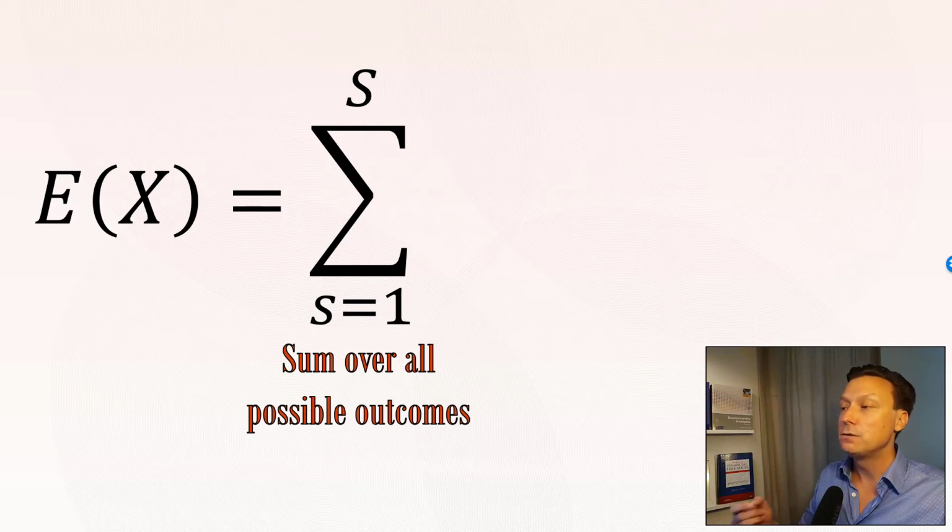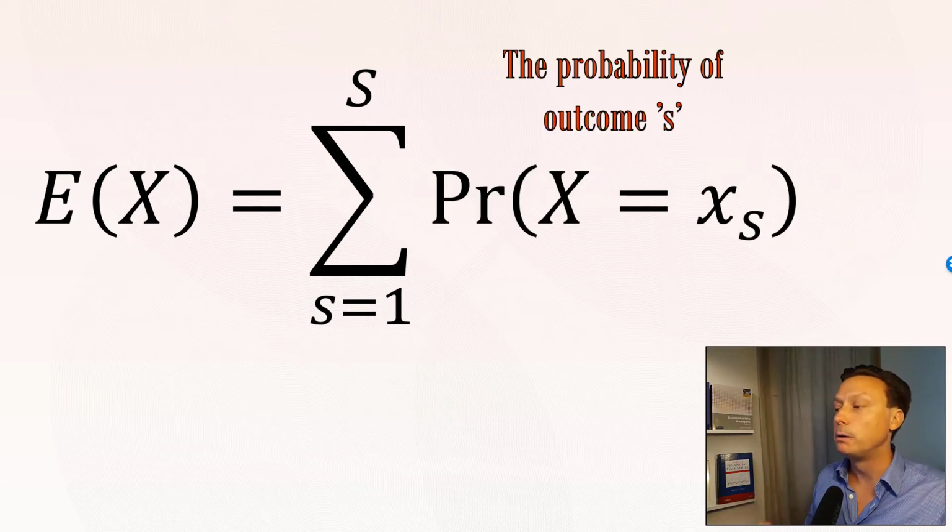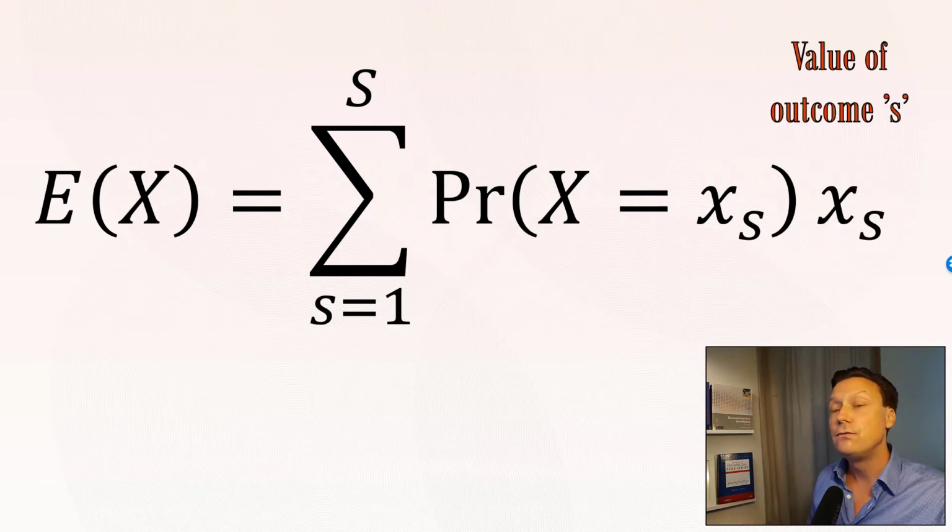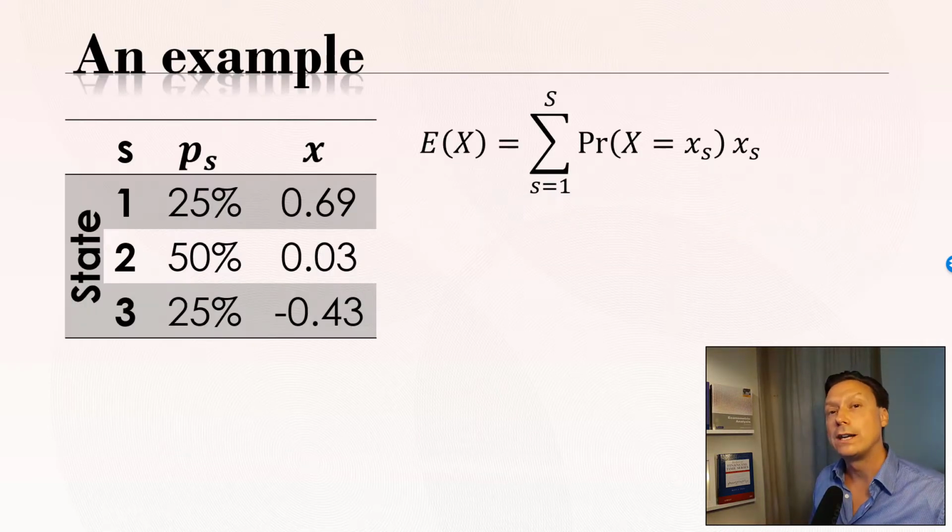So we take each possible outcome, we take the probability to end up in each of these outcomes, times the value in the outcome. So we can view this as a sum of the outcomes weighted by their probability to occur. Let's look at an example and hopefully it's gonna become clear.